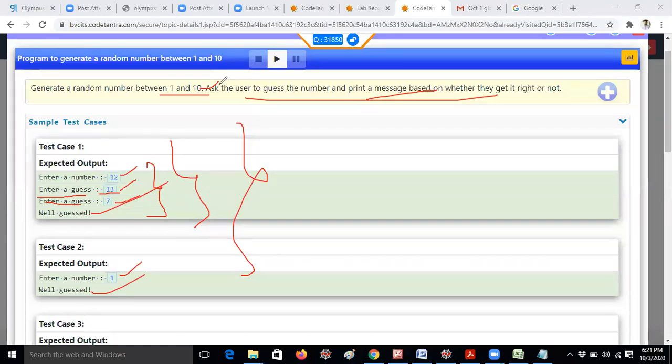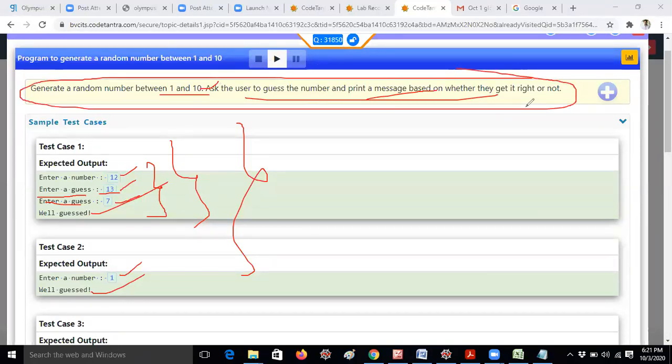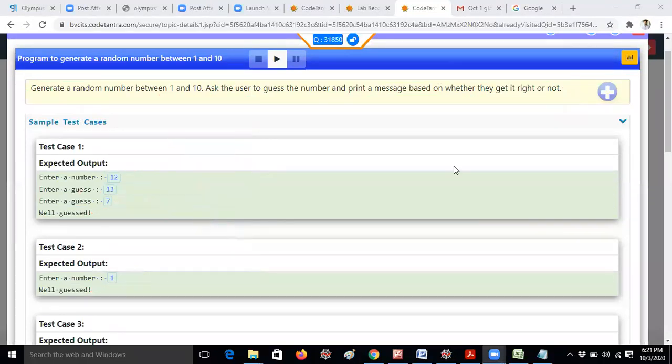Okay, that is also fine, guys. It can be easily done using if also. He did not mention anything in the question. You can do it in a lot of ways, but according to Code Tantra, we have to follow the loop condition.